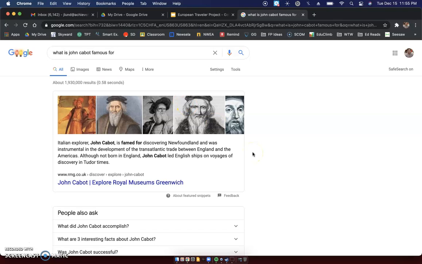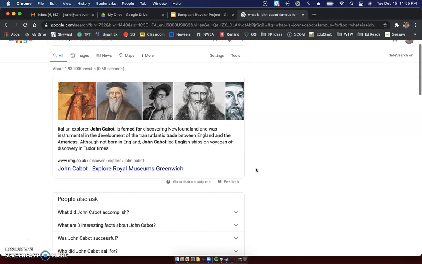So Italian explorer John Cabot is famed for discovering Newfoundland and was instrumental in the development of the transatlantic trade between England and the Americas. Although not born in England, John Cabot led English ships on voyages of discovery in Tudor times.